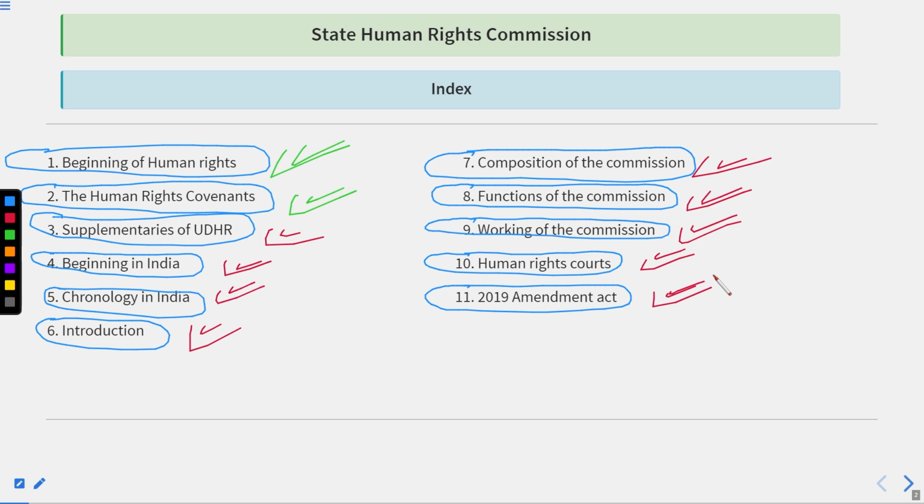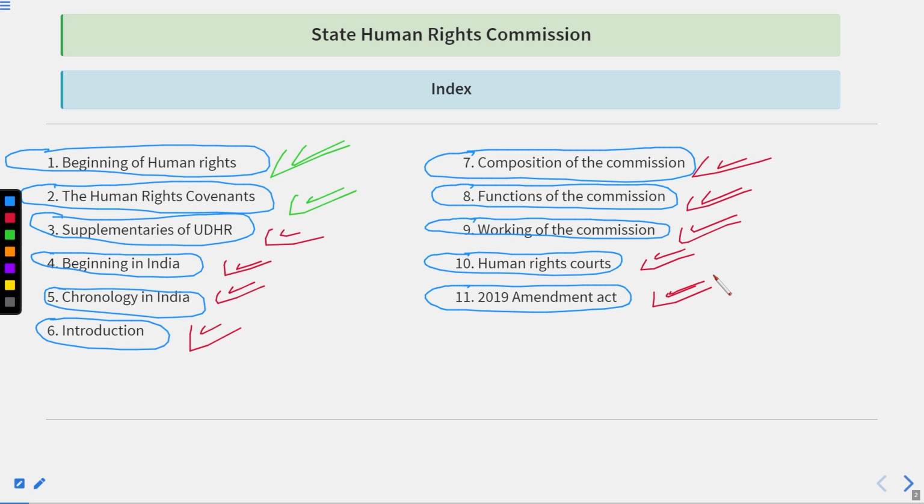All right. So before beginning with this lecture, let us revise the several facts and figures that we had already discussed in the previous lecture. If we talk about human rights, because of the World War, we realized that we required international laws regarding human rights and human dignity that could be applied throughout the world in an equal manner. So the United Nations formulated a Human Rights Commission, appointed Eleanor Roosevelt as the first chairman of that commission, and the commission was tasked with drafting fundamental laws that could be put under the human rights category.